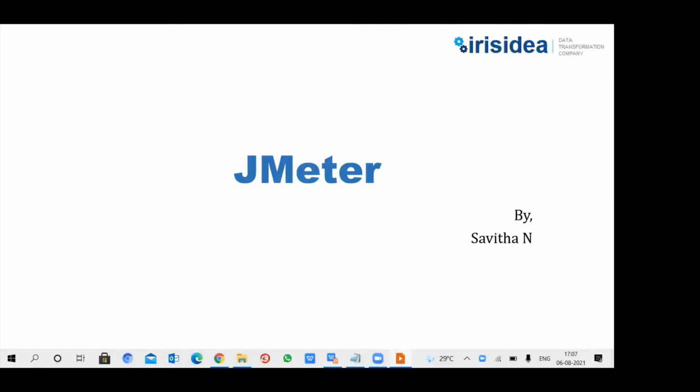Myself, Savita. Today, I chose one topic, JMeter, which is a testing tool. Suppose you want to test any web application under some particular pressure, or we have to ensure how our web application behaves and performs under a particular load, we can use the JMeter tool. The first question that comes here is, what exactly is JMeter?